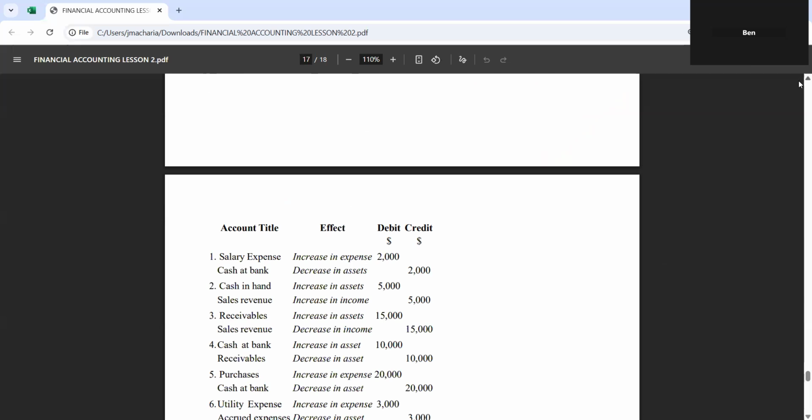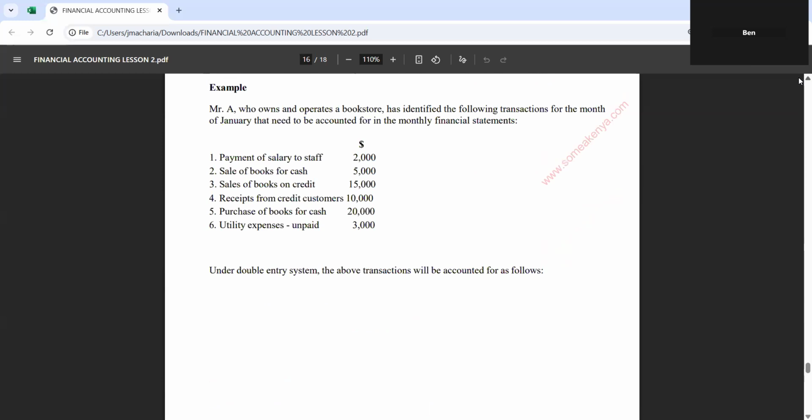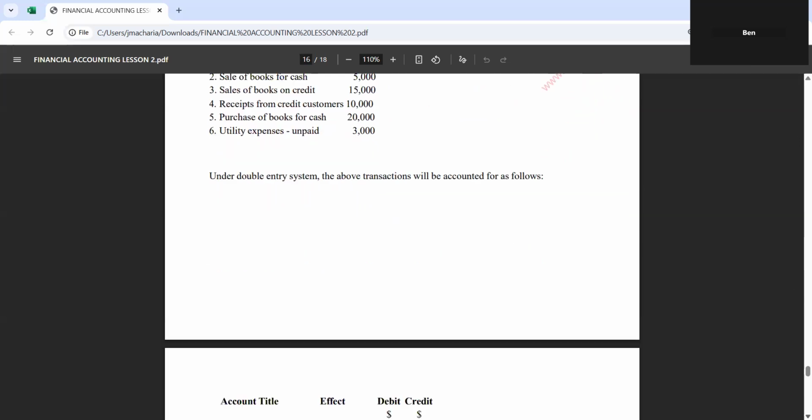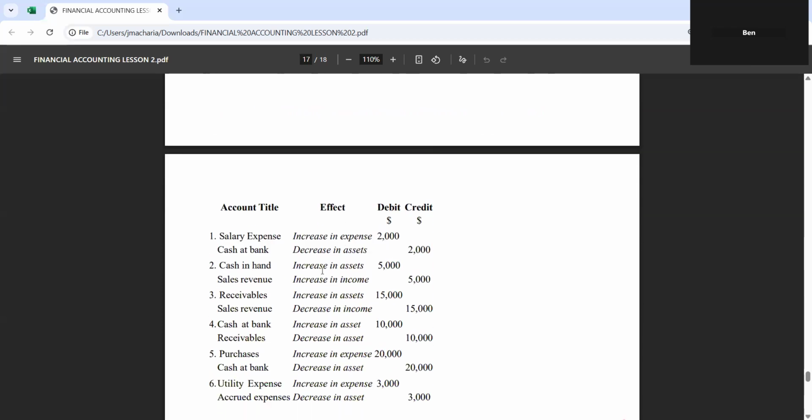Now, when you're having sale of books for cash, what are you going to have? Your cash will increase, but your inventory will reduce. You are selling books for cash, so you are getting more cash. So cash will increase. When cash increases, you debit, then sales revenue, you credit. You credit sales, you debit cash.